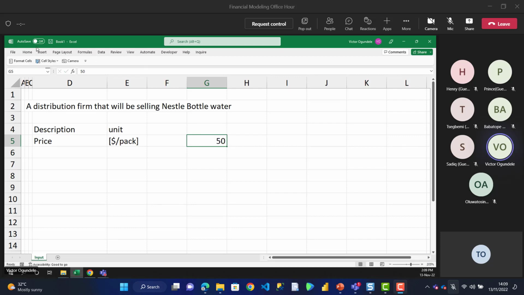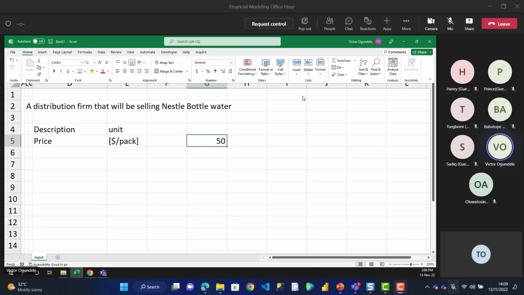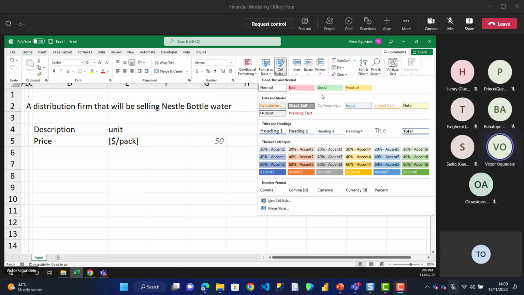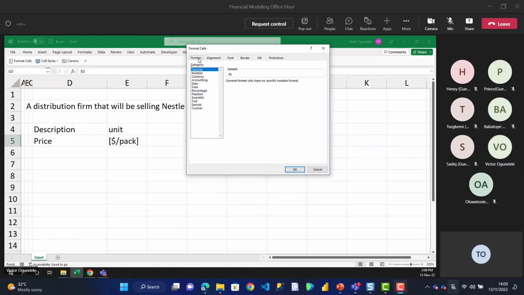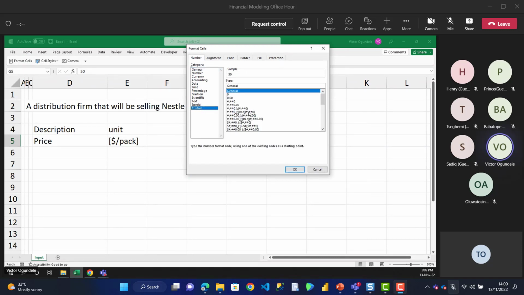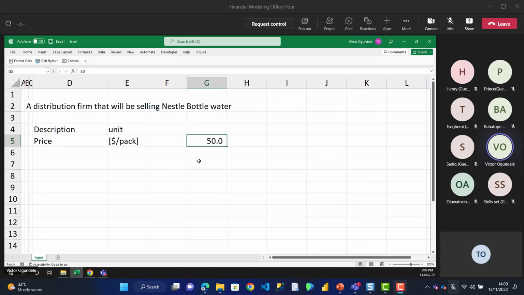Okay, so let me format my Excel. As a financial analyst, whenever you are dealing with figures, it's always good to format your values to have one decimal point. Yes, because it's good. So any value that I put will always be in one decimal. So let's assume our pricing, and remember our first standard whenever you are building your model: anything that's input should always have a unique style. So I'm just going to put that.